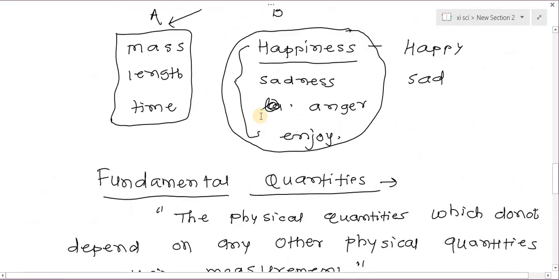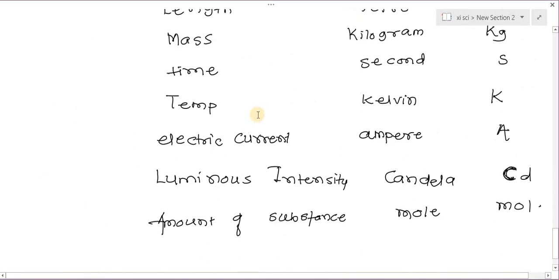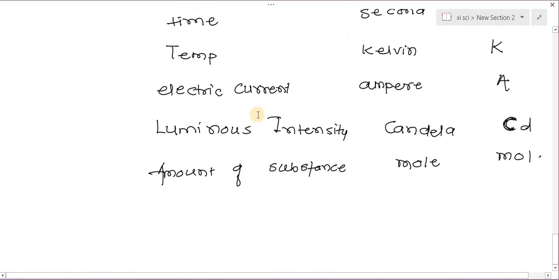So this is about fundamental quantity and fundamental unit. Today I stop here. The next point, derived quantities and derived units, we will study in the next lecture.